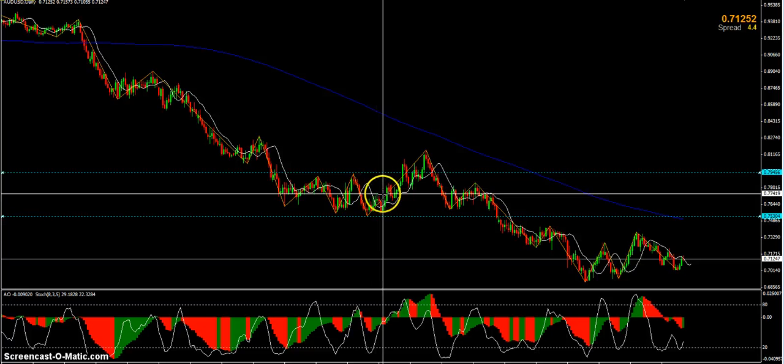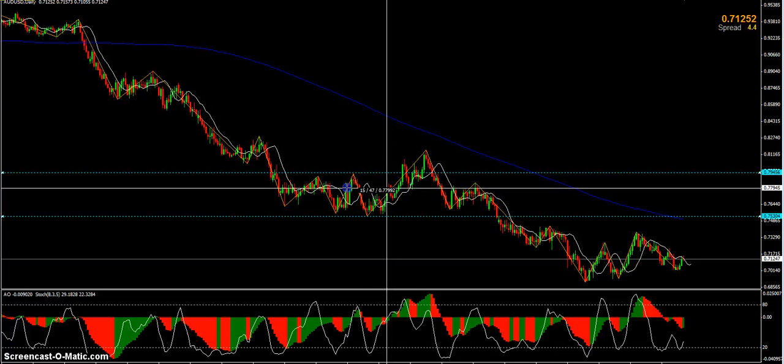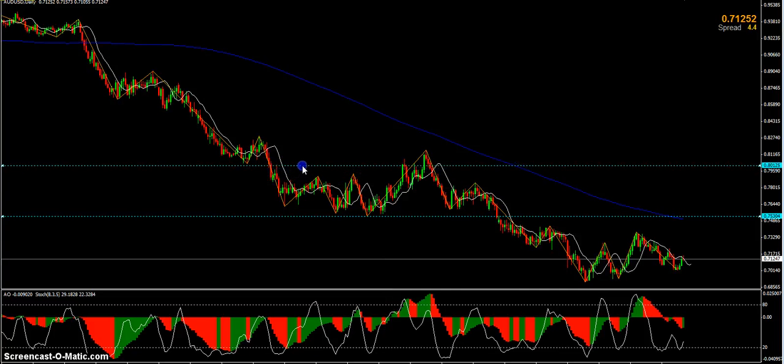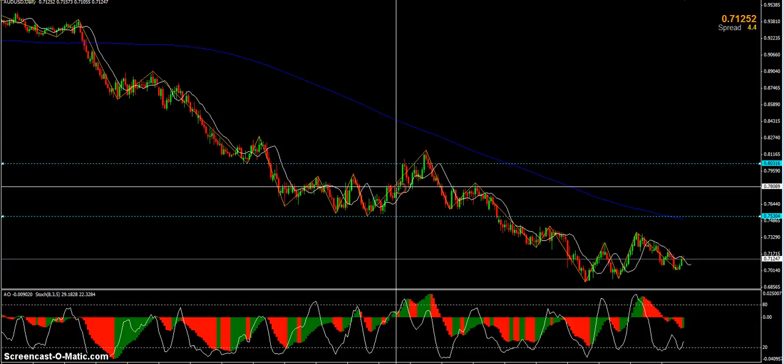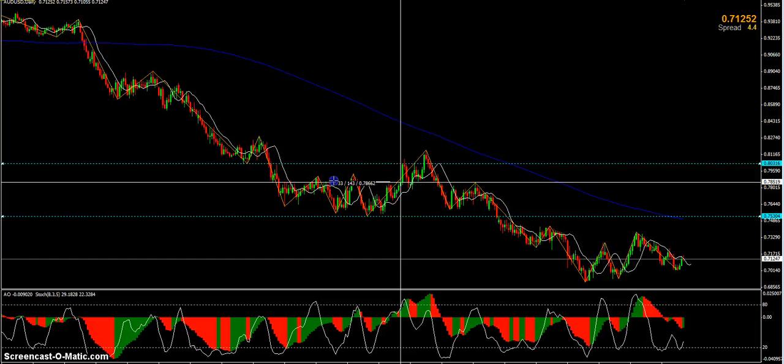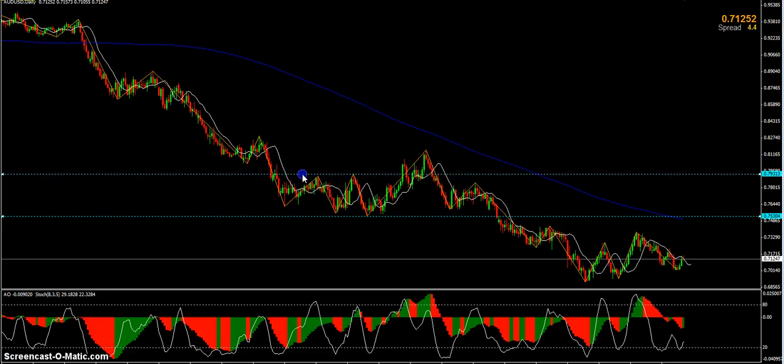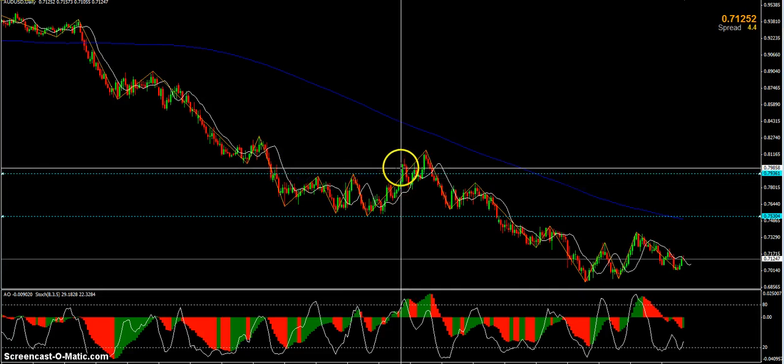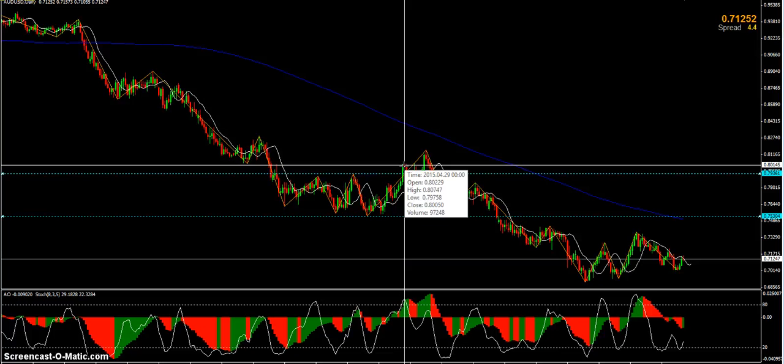But say you're sitting around this level here, and you go, well, I'm going to look back the last 60 days, and the last 60 days is about here. So the highest point for the last 60 days would have been that candle there. And then as you moved across to these candles here, you then have to readjust that line, and you would have gone back the last 60 days again. You're going, okay, well now the highest point is here, and then finally it's broken out. So you would have gone long in this position, you would have taken the trade here, and you might have put your stop loss somewhere down here, about 200, 300 pips.